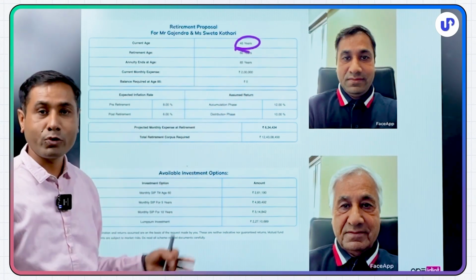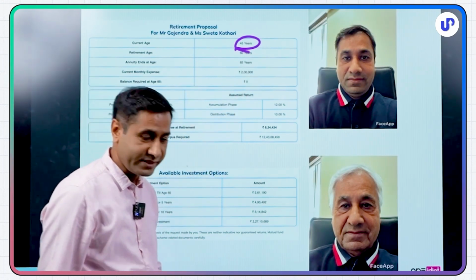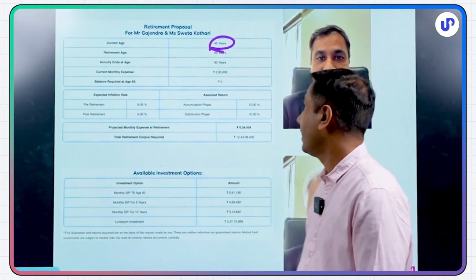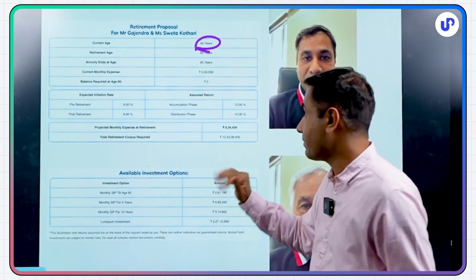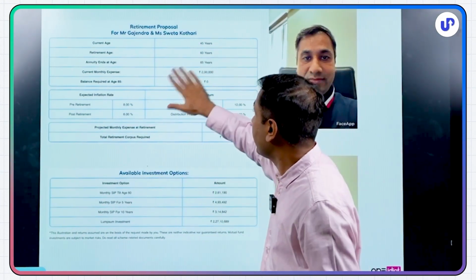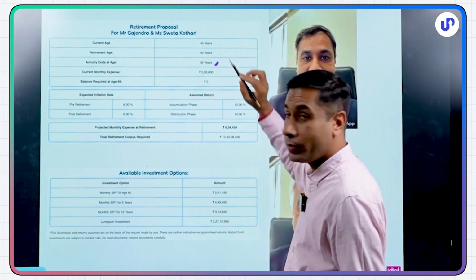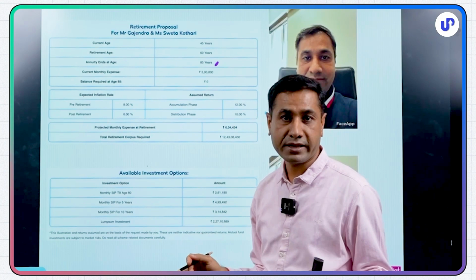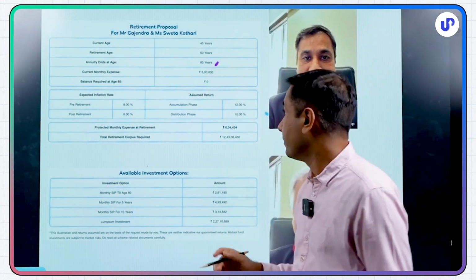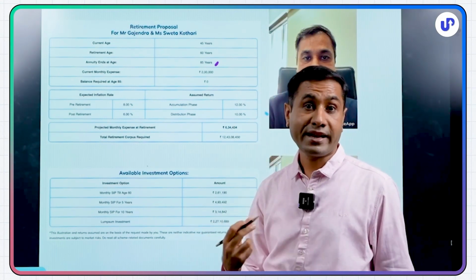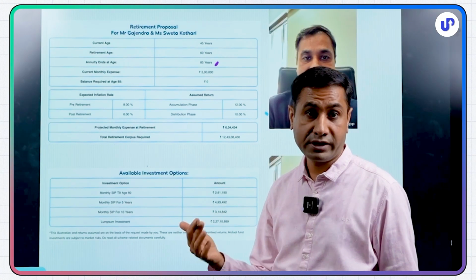At 60, if I want to retire, and again, as I said, I hate the word retirement, at 60 I want to become financially independent, let's say, and then 85 years is my lifespan. Okay, so 25 years if I don't earn anything, and I need a passive income, how much corpus do I need to have, my retirement corpus, the day I retire?